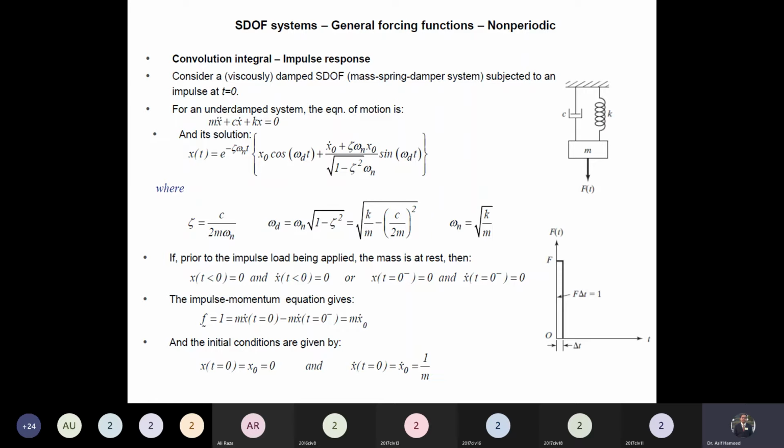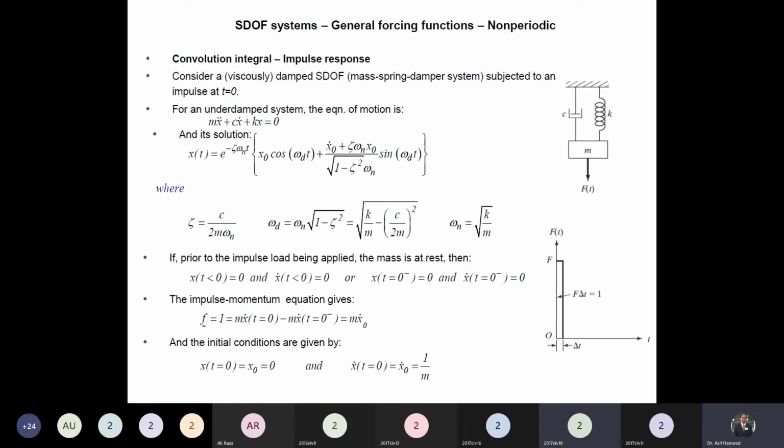So this is the impact load, a large load acting for a very short period of time, which disturbs the system. And that disturbance is in the form of velocity. So we have converted this unit impulse to initial conditions. And what are the initial conditions? Displacement at t equal to 0 is equal to 0, and the velocity at t equal to 0 is equal to 1 over m. Any confusion?